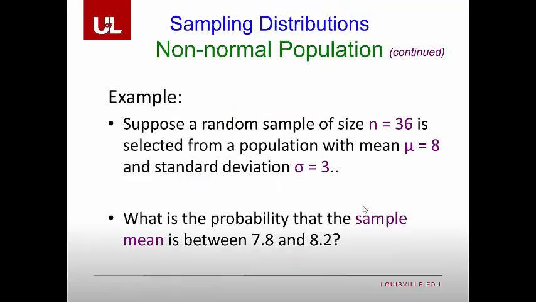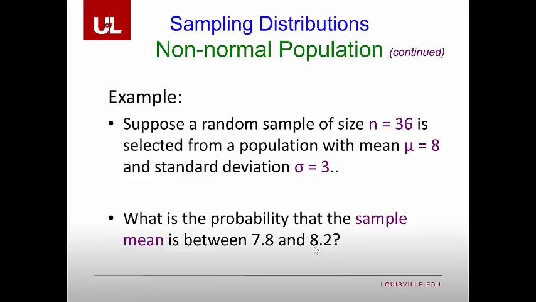So suppose a random sample of size n equals 36 is selected from a population with mean mu of 8 and a standard deviation of 3. Given that n is greater than 30, we know the central limit theorem is going to hold. What is the probability that the sample mean is between 7.8 and 8.2? Well, we can find this.